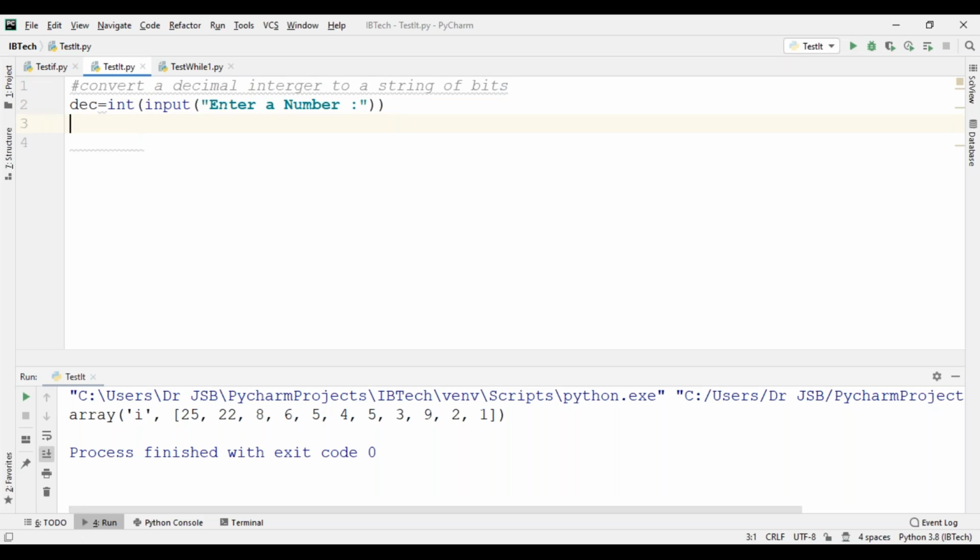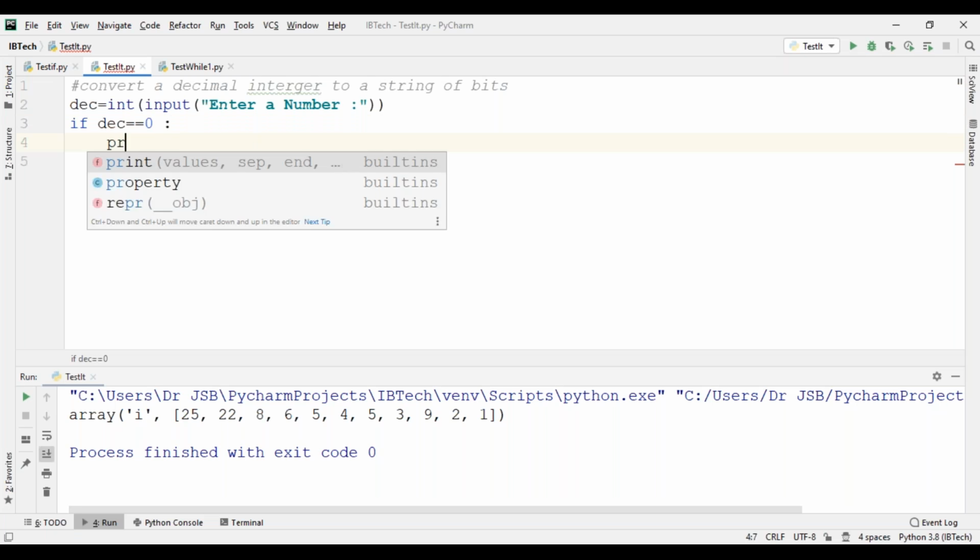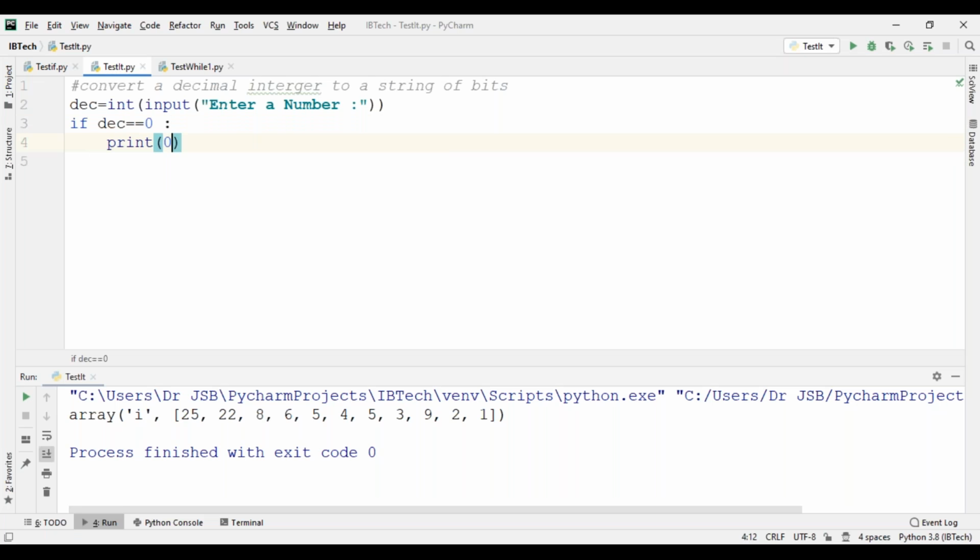If the decimal is equal to 0, then print 0. Else